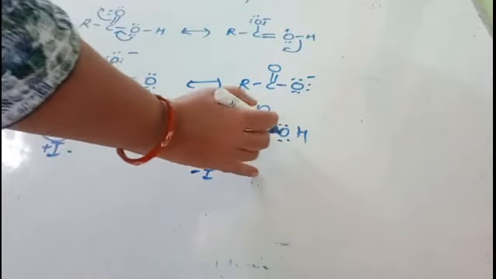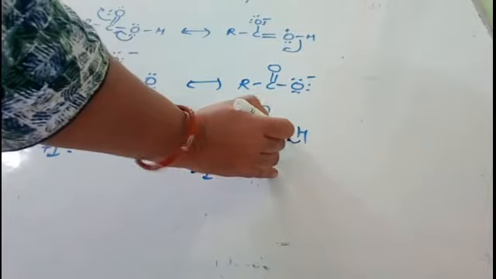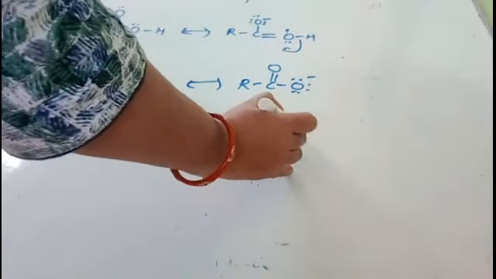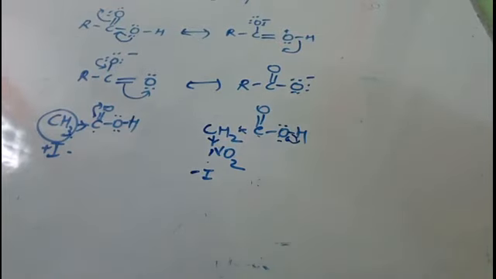This oxygen will become electron deficient, hence it will pull the electron from the OH bond and the proton can be released easily. So if an electron withdrawing group is attached, the acidic strength will increase.